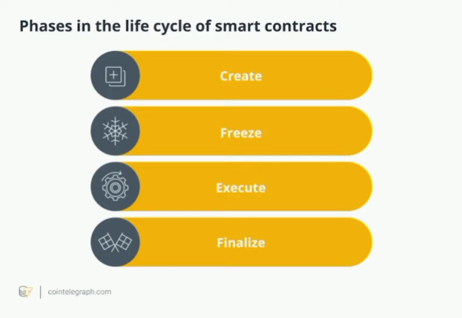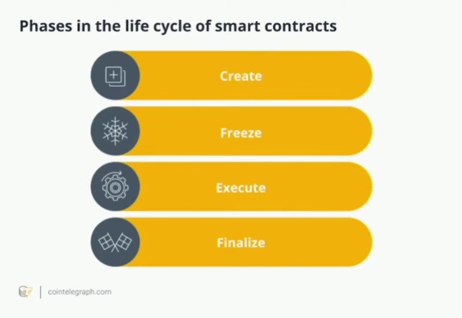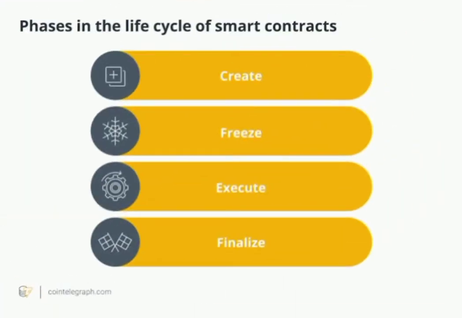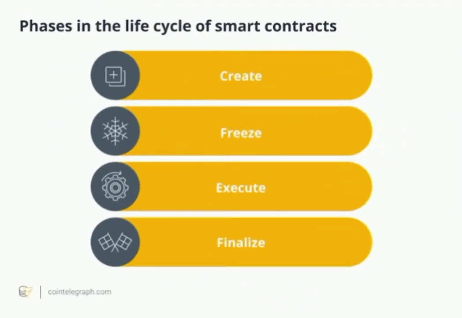Termination of a smart contract, freezing of the smart contract, execution of the smart contract, and finalization of the smart contracts are the four significant steps of a smart contract's lifecycle. It is different from the blockchain development lifecycle, which begins with defining the issue you want to resolve with your blockchain product and ends with a minimum viable product.